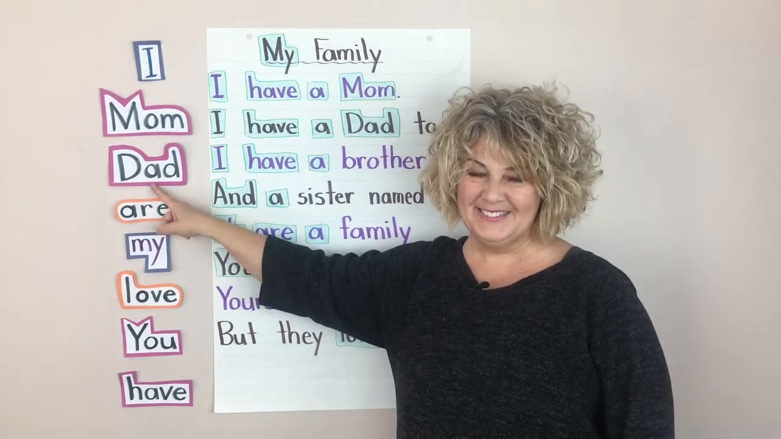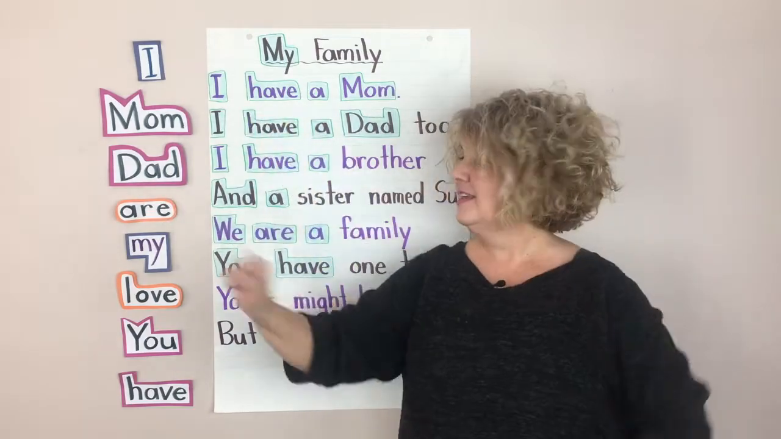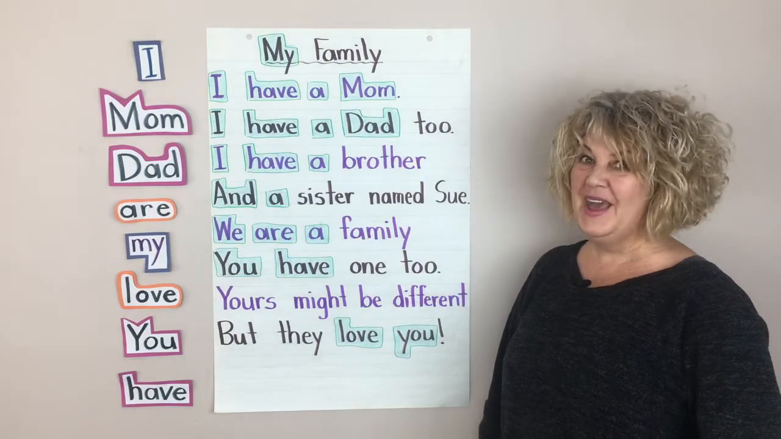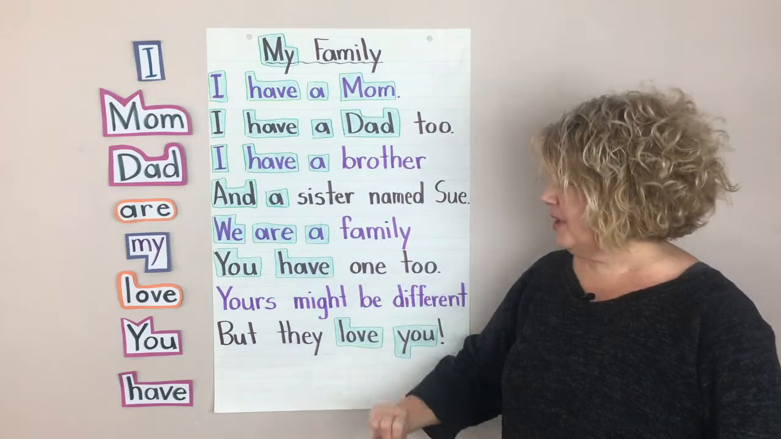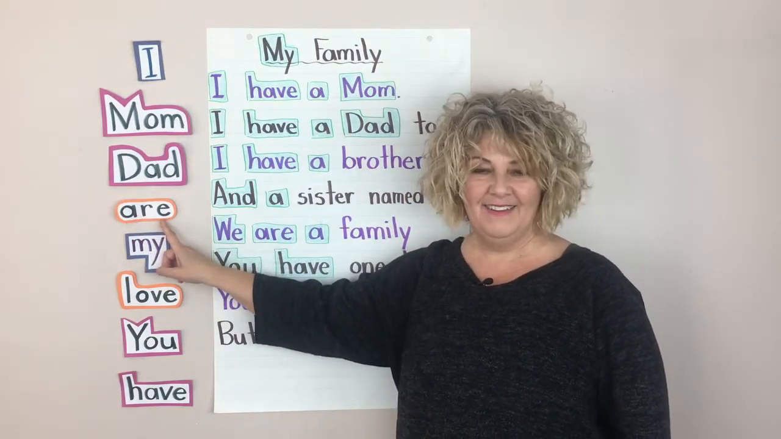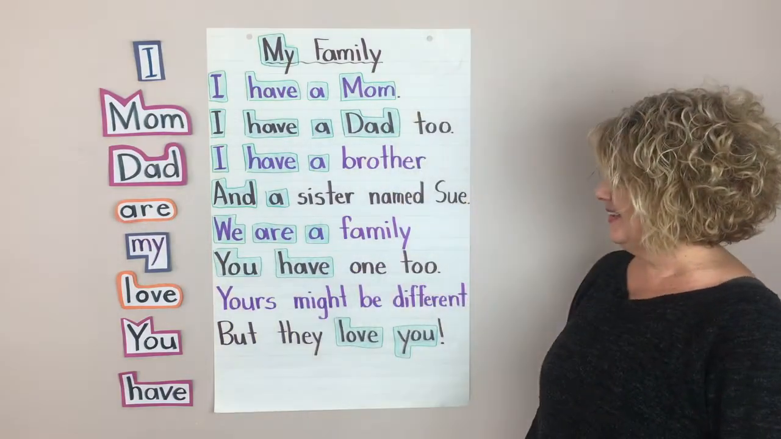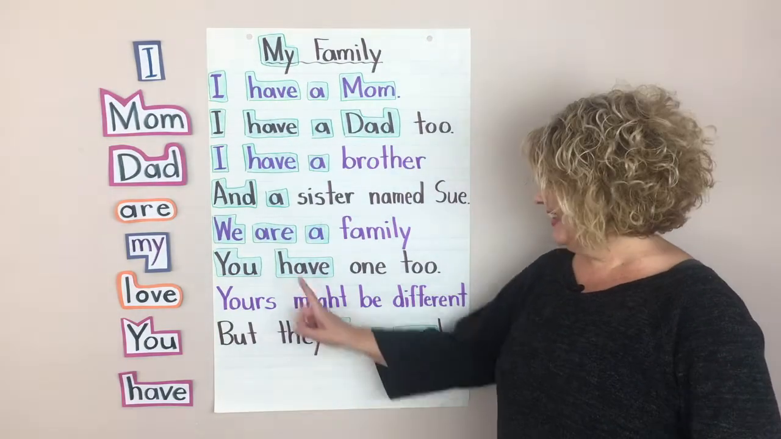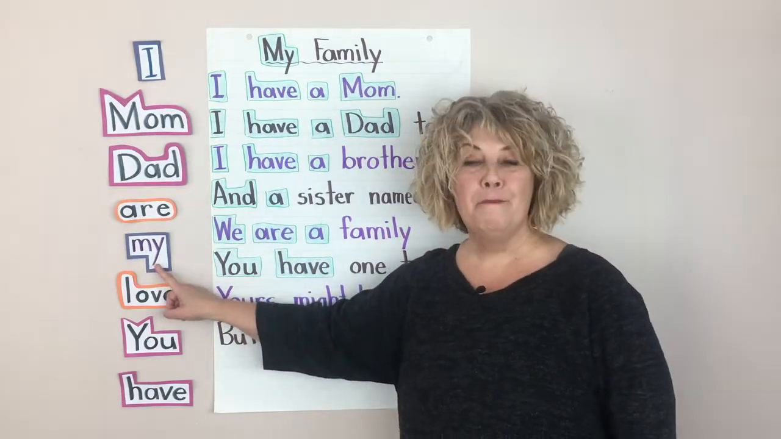How about this word? Do you remember it? That's the word dad, D-A-D, dad. Can you find that word dad in the poem? I bet you found it right here. D-A-D, dad. Great. How about this little word we've been working on? A-R-E. That's that word are. Can you find that word in the poem? I'll give you a hint. It's near the middle. Here it is. There's the word are.